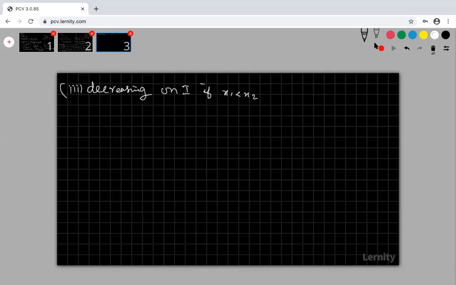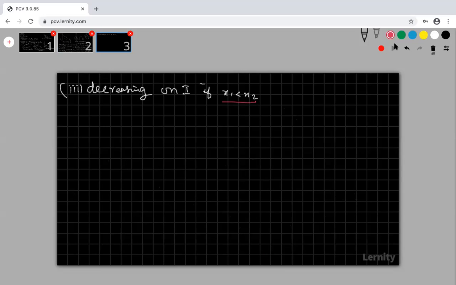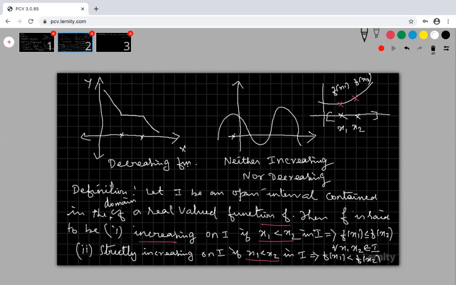In all the cases I am taking x1 less than x2 only, x1 smaller and x2 greater. So if x1 is less than x2, which implies f of x1 is greater than or equal to f of x2, for all x1, x2 belongs to I. This is a decreasing function. Suppose I am taking two values, this is my x1, this is my x2, and this is my f of x1, this is my f of x2.